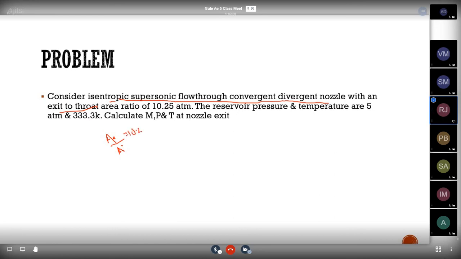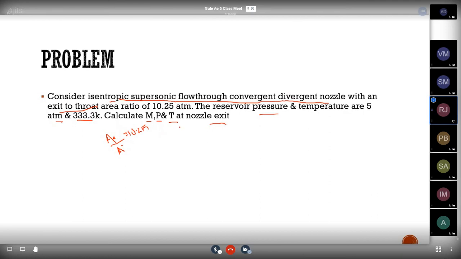The reservoir pressure and temperature are 5 atmospheric pressure and 333.3 Kelvin. Calculate the Mach number, pressure and temperature at nozzle exit.